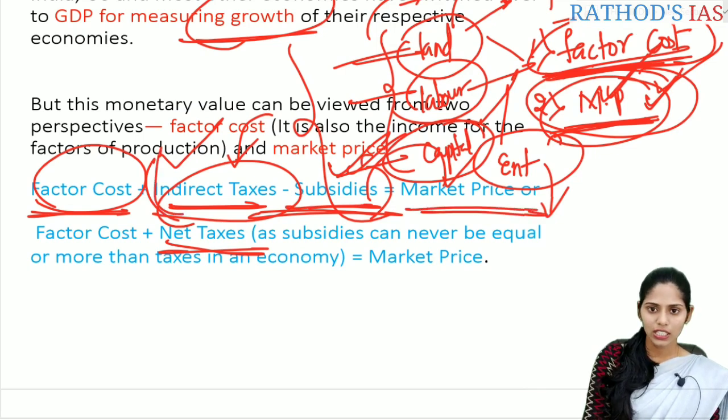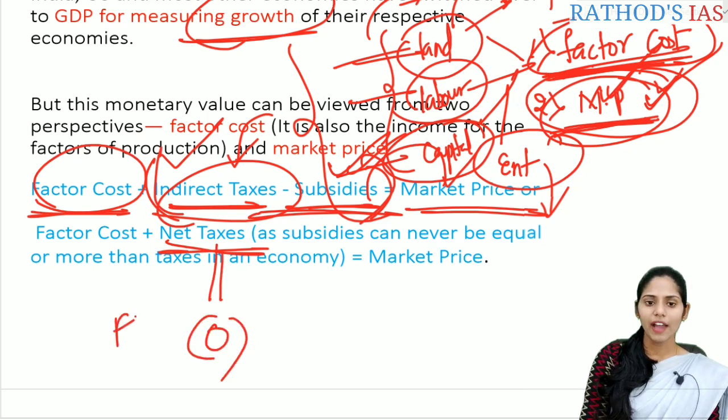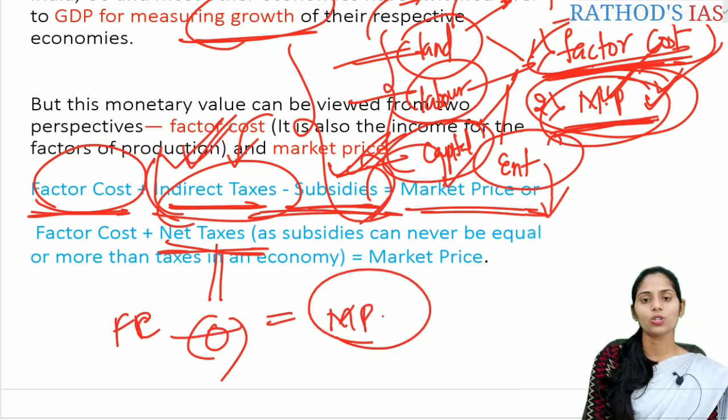So whenever these net taxes are 0, then the factor cost is equal to the market price, correct? Whenever the indirect taxes levied by the government and the subsidies given by the government are equal, then the factor cost is equal to the market price.